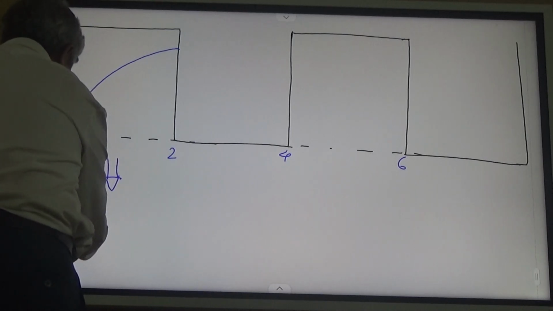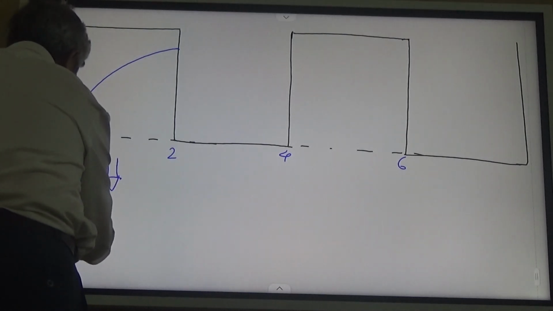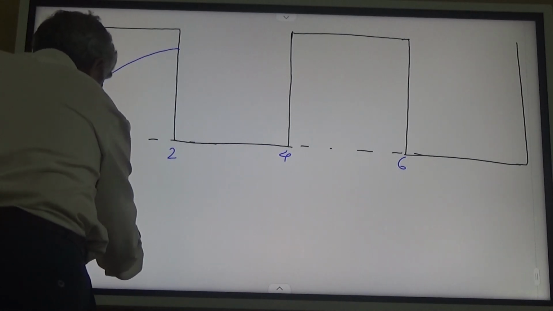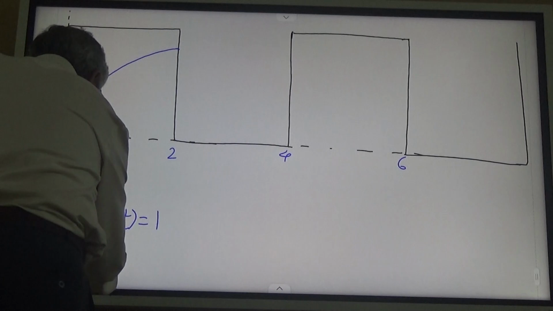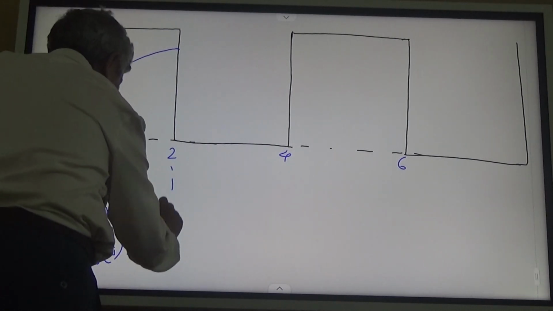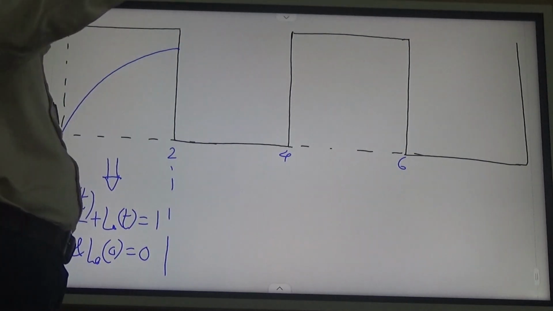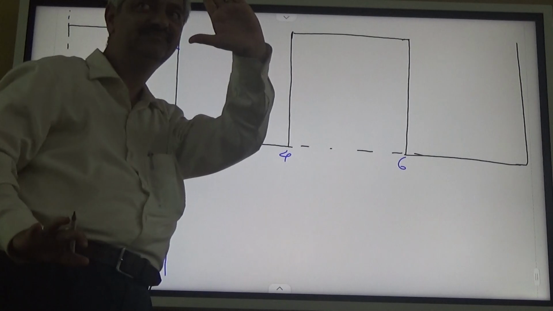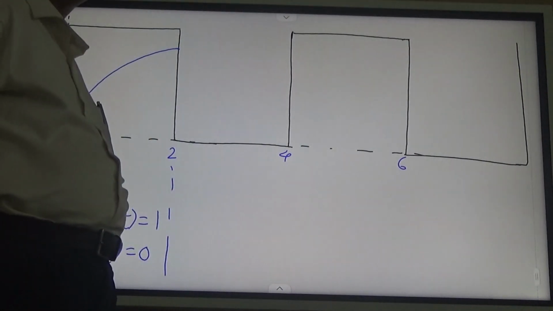what is the equation? dL out by dt plus L out equal to 1 and L out at 0 equal to 0. Right? Now we want to find an answer for this. How to find the answer?